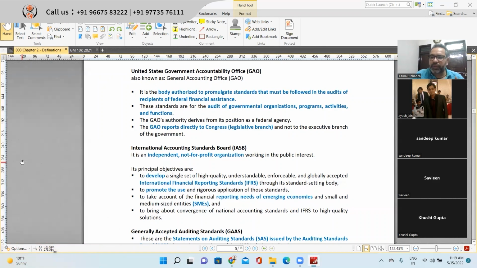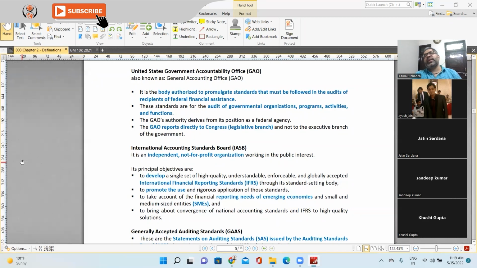So for a private company, the audit standard is issued by whom? AICPA, right. And for the issuer, the auditing standard is issued by the SEC. And for the government audit, it is from the Government Accountability Office.